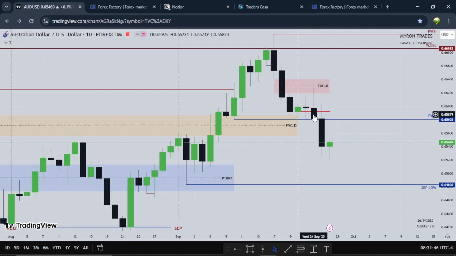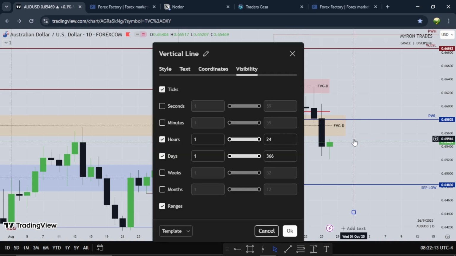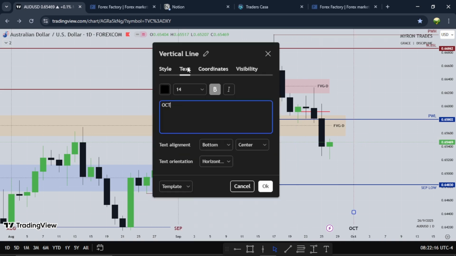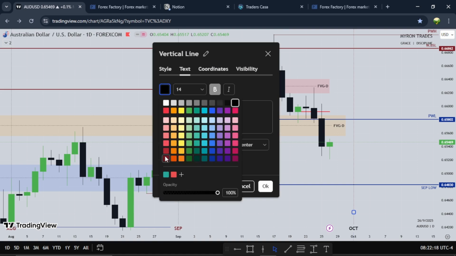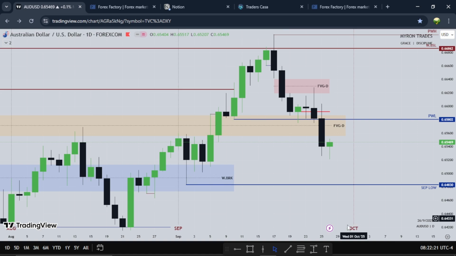So I'm watching this fair value gap. If price wants to go higher and use this fair value gap as resistance to go lower, I'm looking at all these lows and September lows, right? So this is the low of the month. As we're entering the new month, maybe this low might be targeted. This low right here. So that's about that for AUD for the new week. It's October, right? So October. So I'll be watching this fair value gap for lower prices on AUD USD as well.